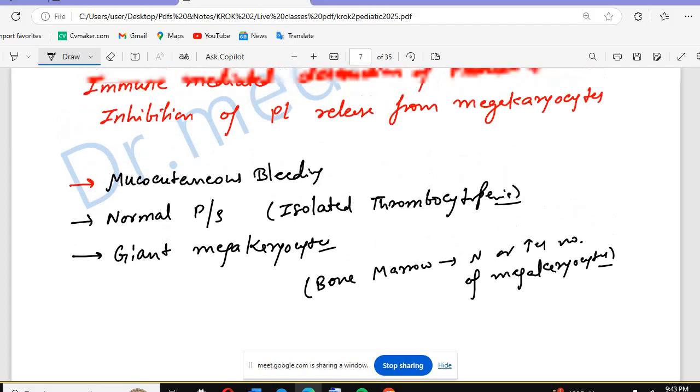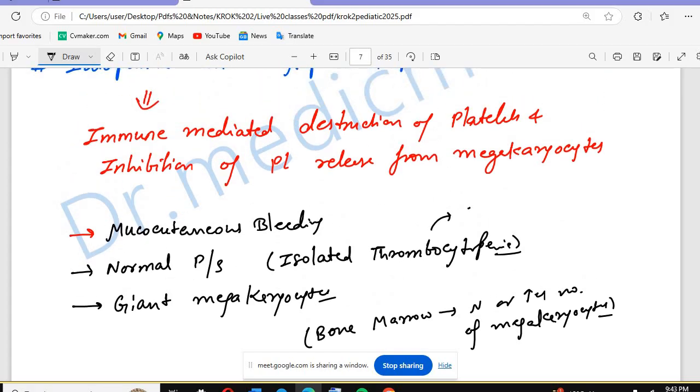And in isolated thrombocytopenia, usually the platelet level will be less than 20,000.